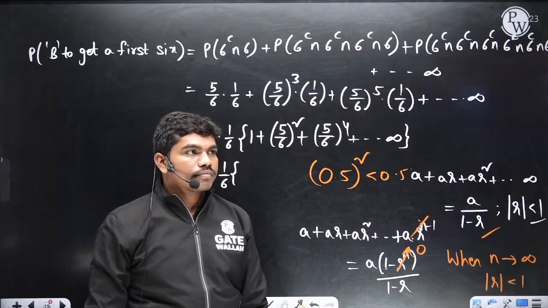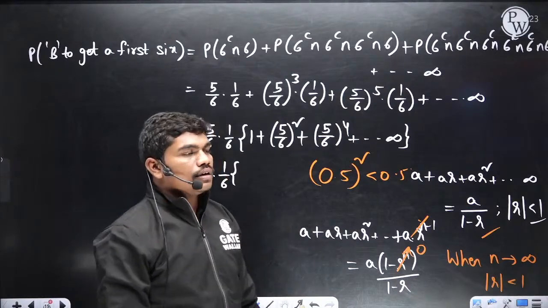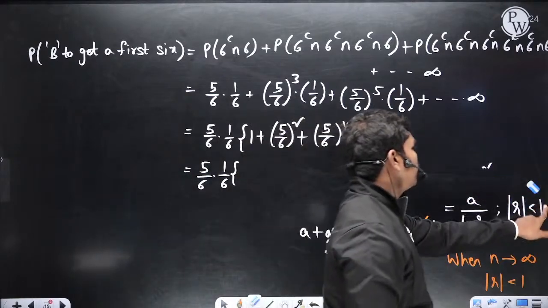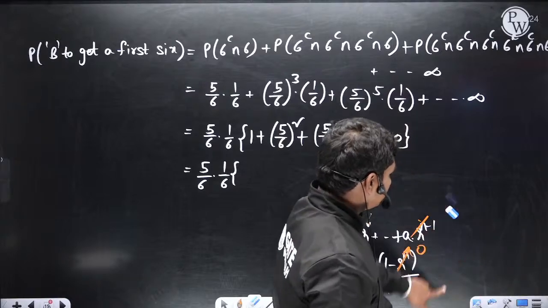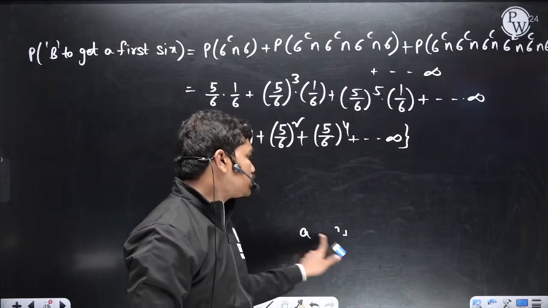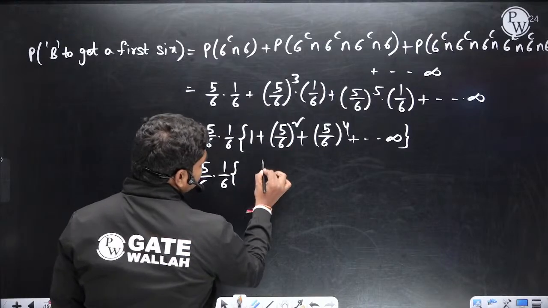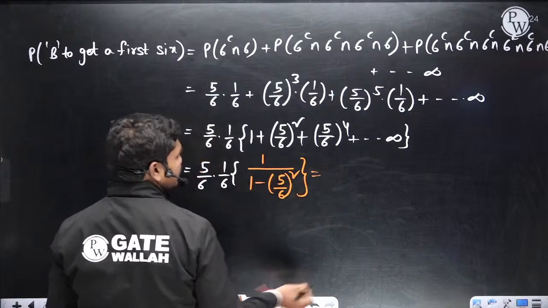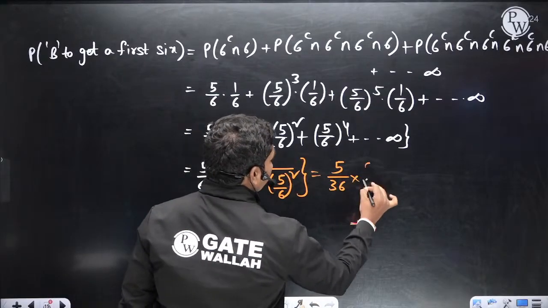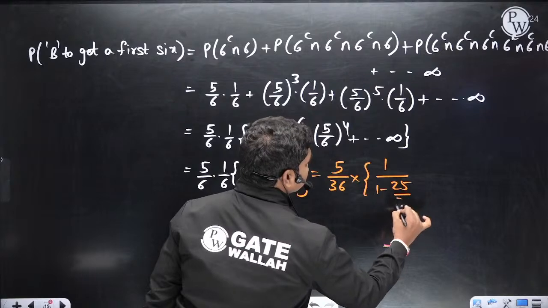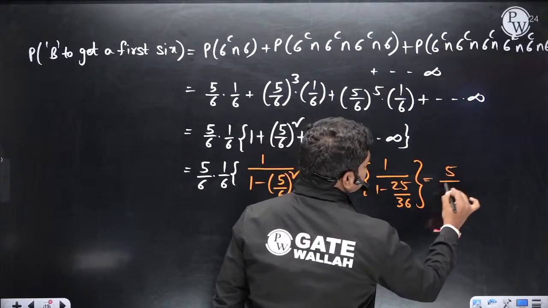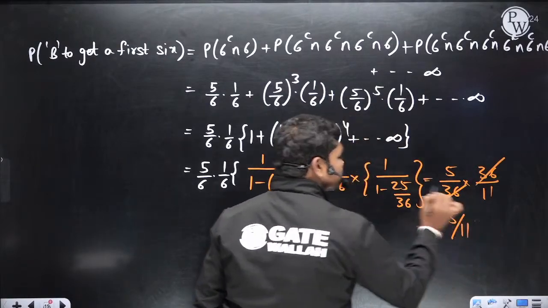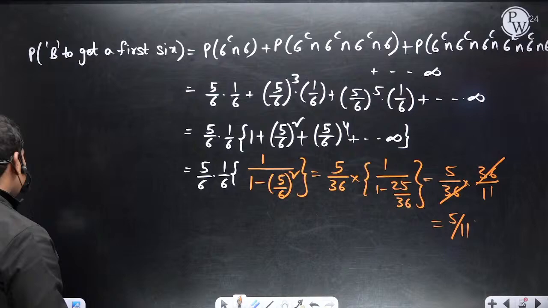Fine, okay, this is how a by 1 minus r comes. Anyhow, these are all basics, and tomorrow I'll give you some series, which will help you in the exam. So now if you see here, the first term is 5/36 and the common ratio is 5/6 square. If you simplify this, it is 5/36 into 1 by 1 minus 25/36, so this is total 5/36 into 36/11. So 36 gets cancelled, and 5/11 is the correct answer.